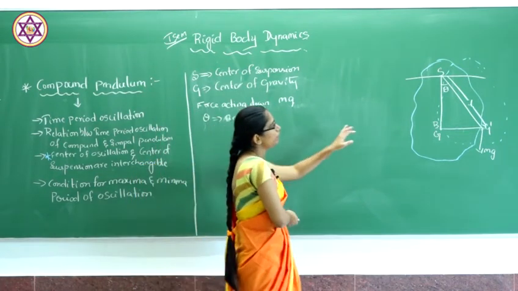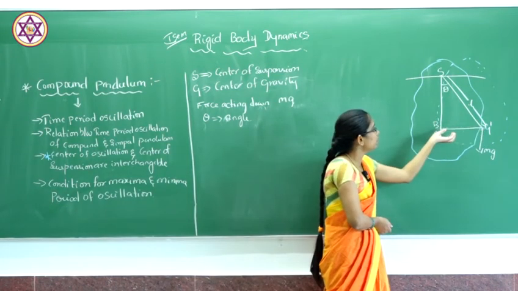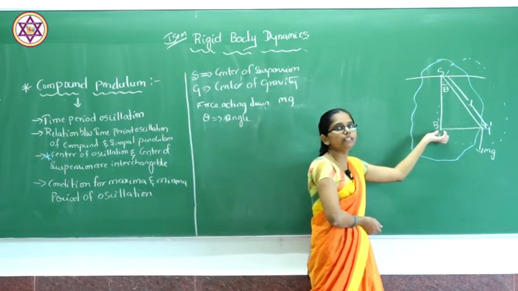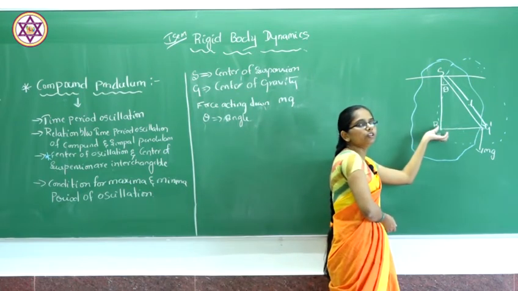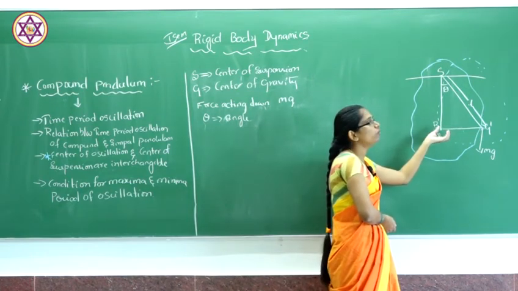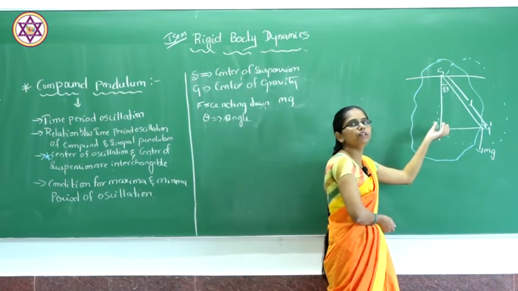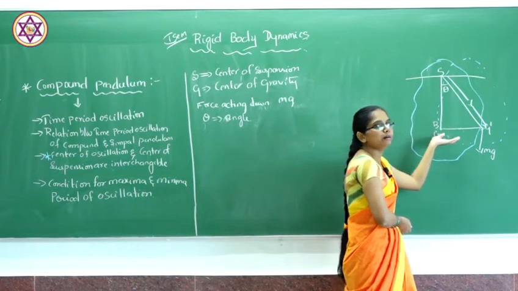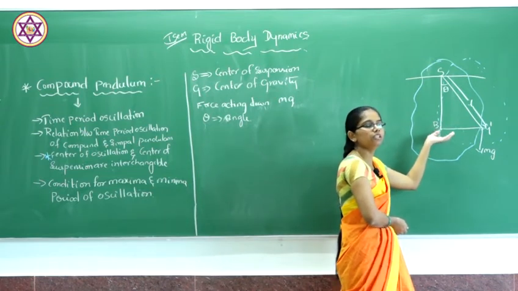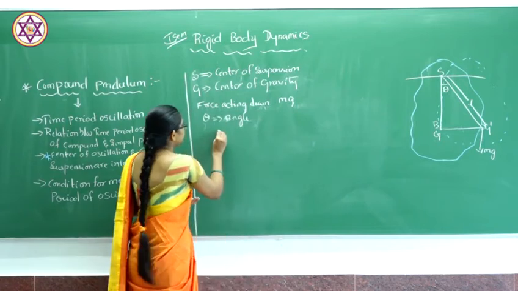So, L will be the length from S to G, G dash. What happens if you make the compound pendulum oscillate is that a restoring force, or torque, will be produced when the displacement of the compound pendulum takes place from one place to another. The restoring couple will be produced.